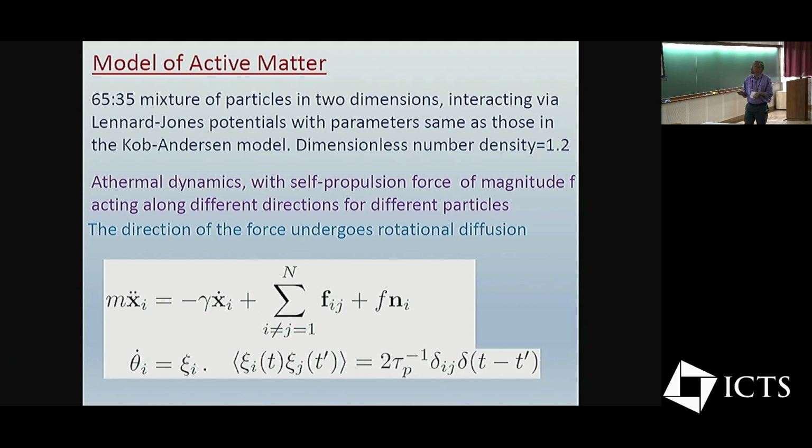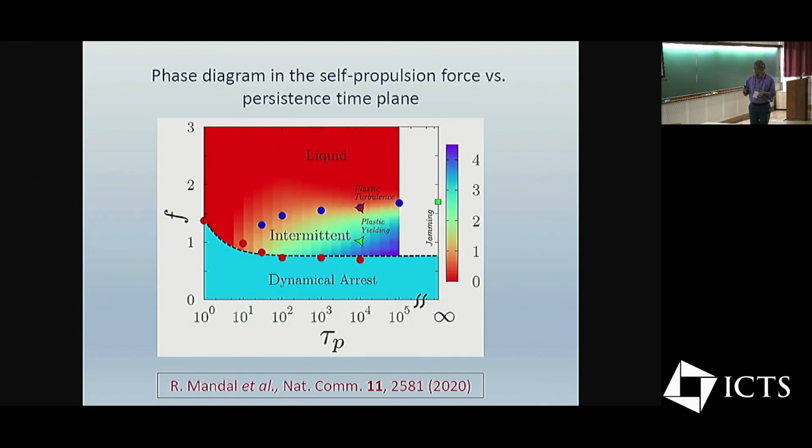Why do we look at this limit? Because earlier we have done some studies where we look at these two variables, the magnitude and the persistence time, and look at dynamics of the system in different regimes. And one finds different kinds of phases of the system. One has a usual liquid, one has a dynamically arrested phase, which typically one calls the glass. And then there are intermittent phases and so on and so forth. So this was done some time ago, so I'll not really go into the details of this phase diagram.